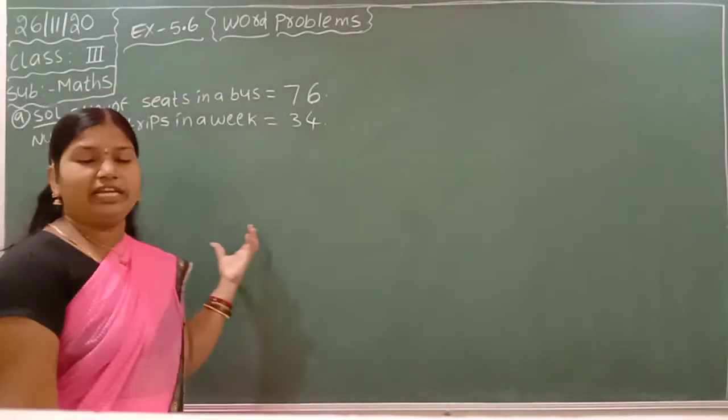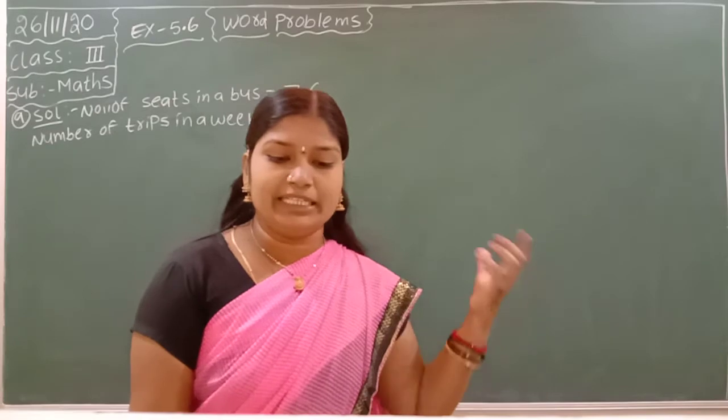Here they are asking the number of people traveled in the week.